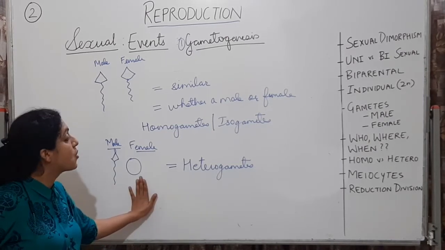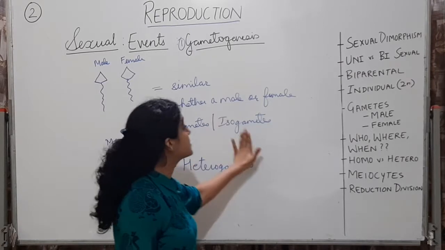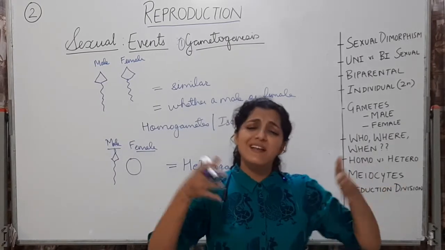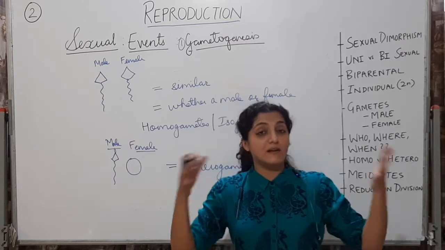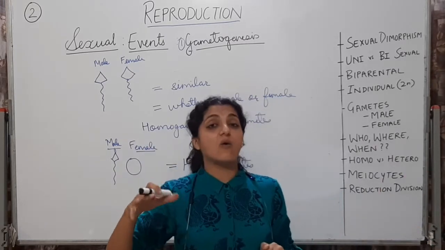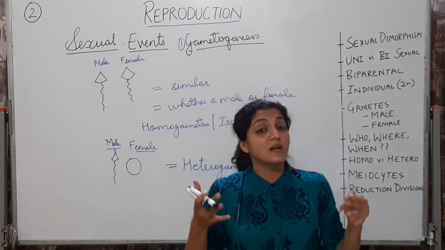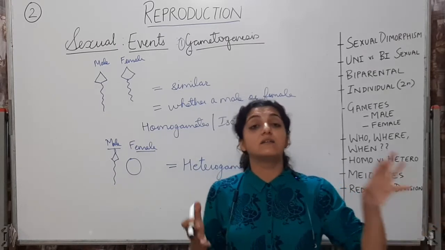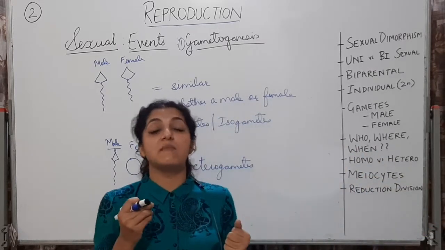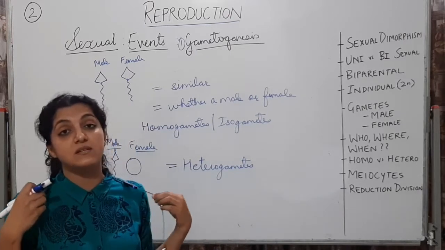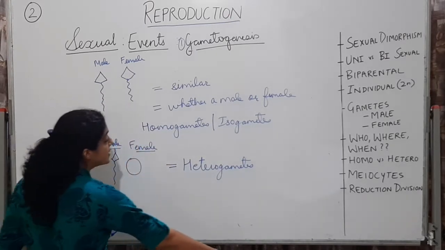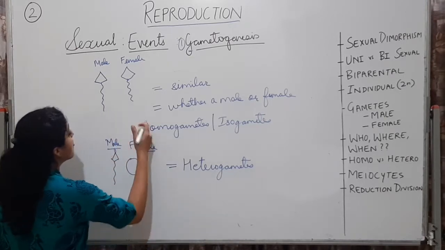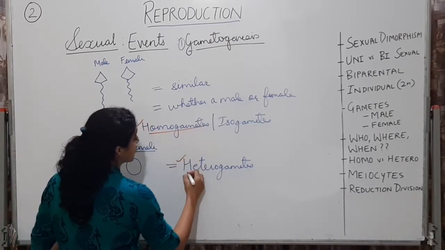Alright, so this is called heterogametes. This is called homogametes when they are exactly similar. They are called isogametes or homogametes. When they are different in appearance, they are called heterogametes. Homogametes means you cannot identify that कौन सा मेल का है कौन सा फीमेल का है. Alright, so these terms again, homogametes and heterogametes, important MCQs.